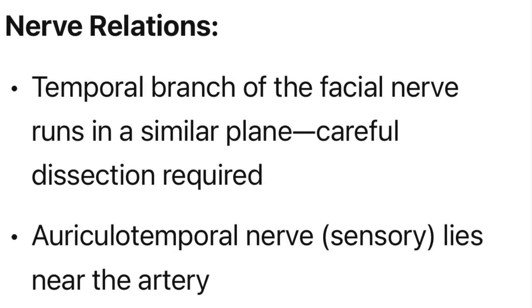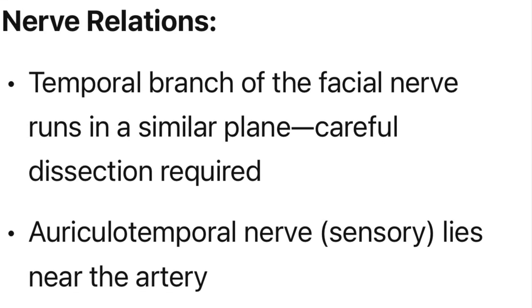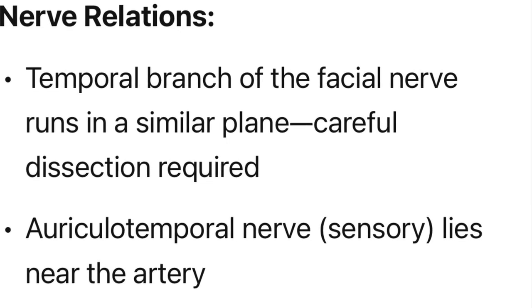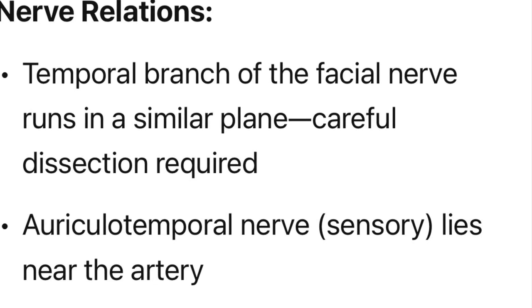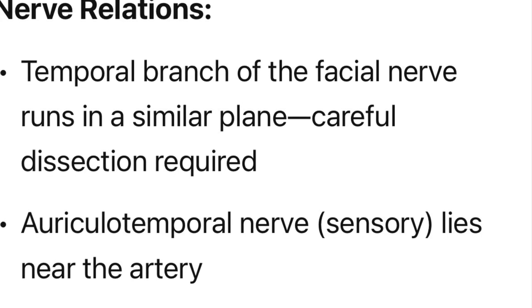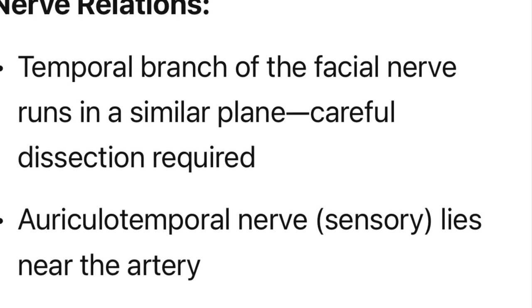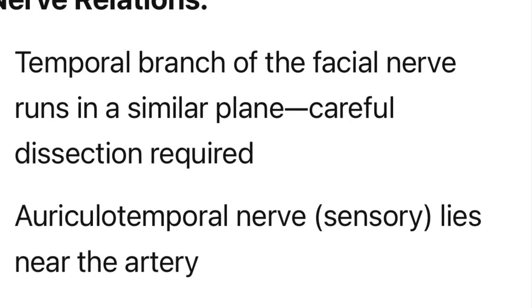Nerves related to this are the temporal branch of facial nerve, which runs in the same plane as the superficial temporal artery, and the auriculotemporal nerve, which lies near the superficial temporal artery. So these two nerves have a very close relationship with the superficial temporal artery. So we have to take care of these nerves.